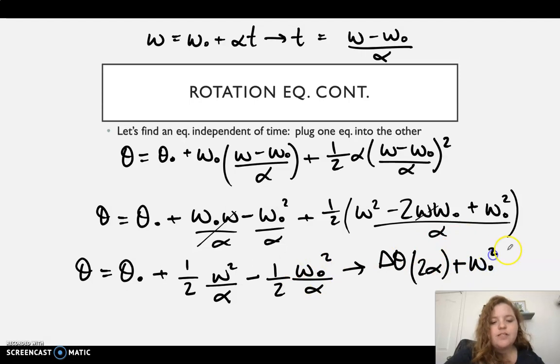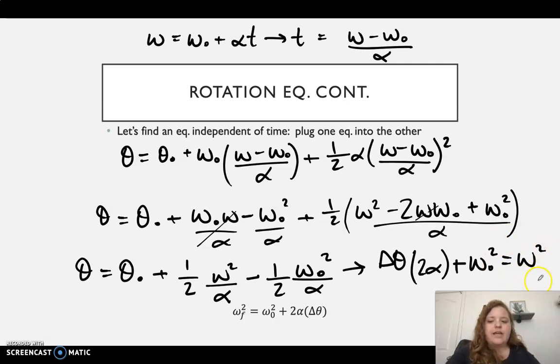And if I'm doing this too fast, I totally understand. You can take out a piece of paper and write this over, because this is quite a bit of tiny algebra that I just did in my head. So bear with me on that. And so, yes, I did find the correct equation. I have my final angular velocity squared equal to my initial angular velocity squared, plus 2 alpha delta theta. Okay?